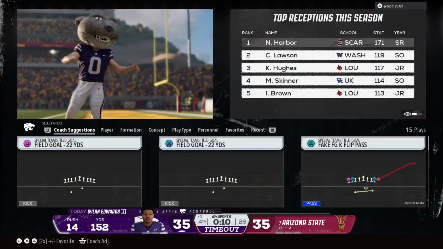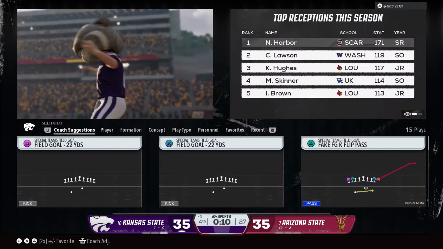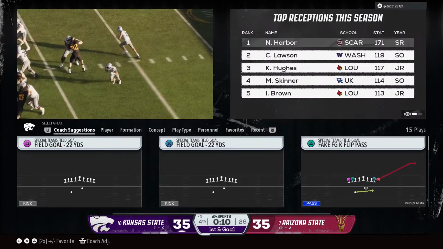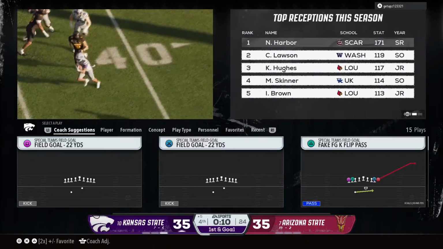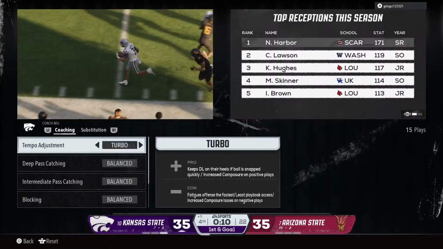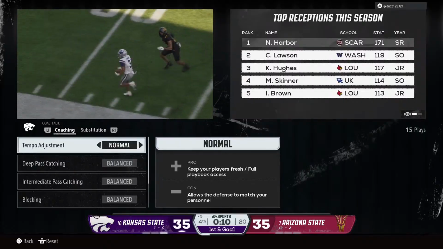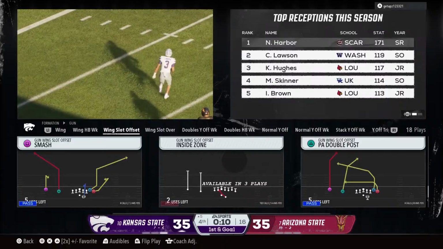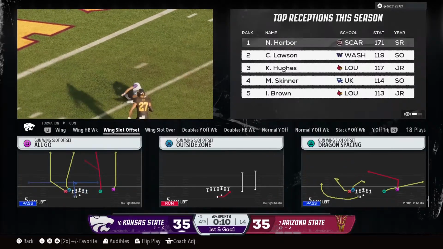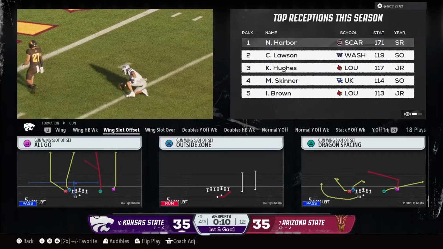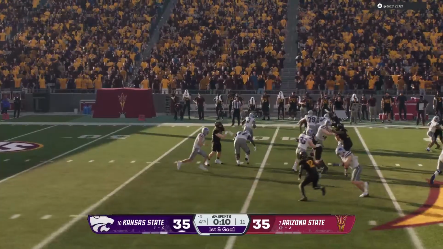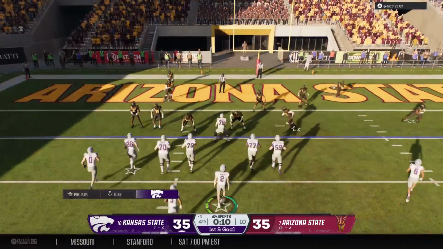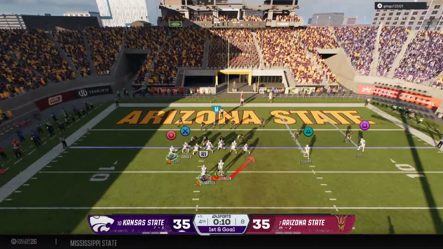And a timeout is called here. 10 seconds remaining on the clock. Timeout, Kansas State.